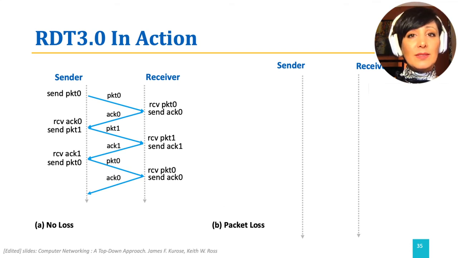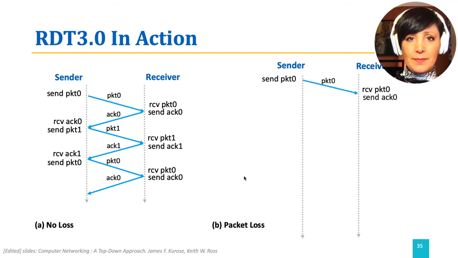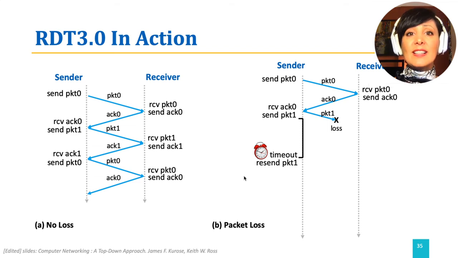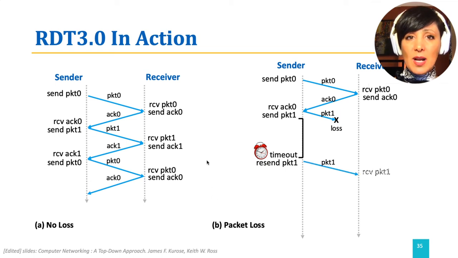Now, let's say a loss happens in transmission of packet 1. The sender will not notice this until its timeout clock goes off. When the timeout happens, the sender resumes the process by sending the packet with sequence number 1 again.